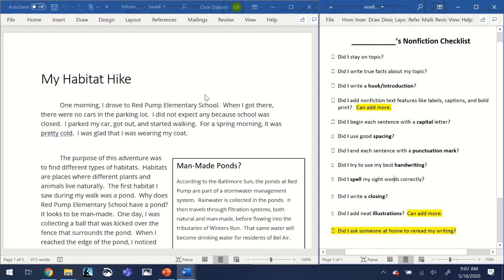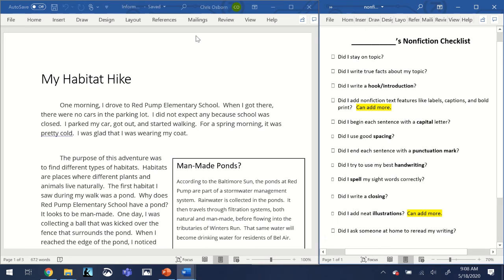The last item on my checklist is, did I ask someone at home to reread my writing? And yes, I did. I had several people at my house read my writing, and they didn't see any glaring mistakes, any things that I should have added or changed. So yes, I did do that.